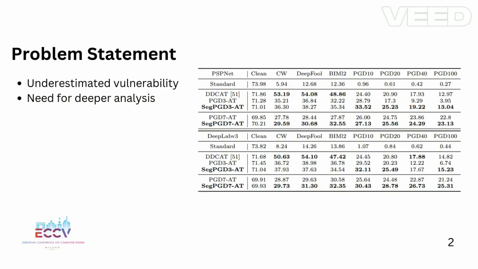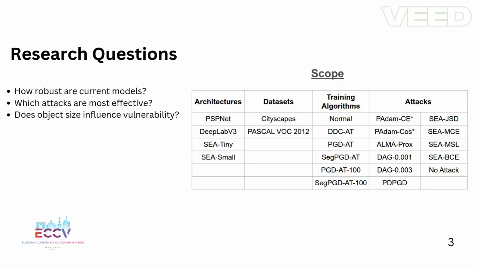So, our problem statement. There were a lot of papers published about robust semantic segmentation, and there are some strategies which show some kind of robustness against a small set of attacks. In our motivation, we found it pretty suspicious that the robust models' clean accuracy and the standard models' clean accuracy are pretty close to each other. Therefore, we can't see the trade-off, which is a pretty well-known phenomenon in classification.